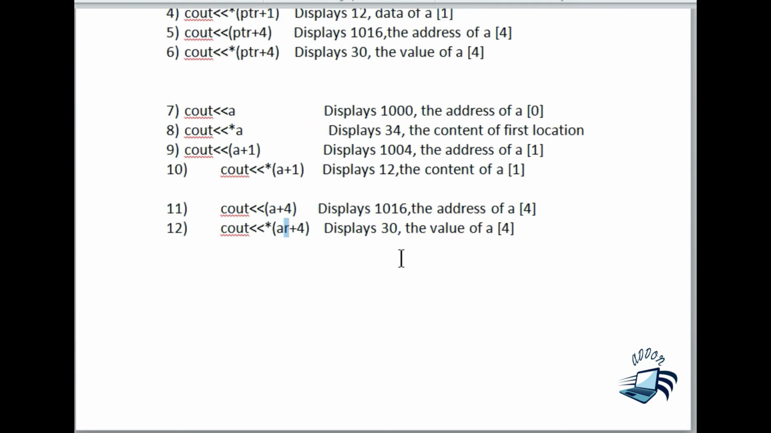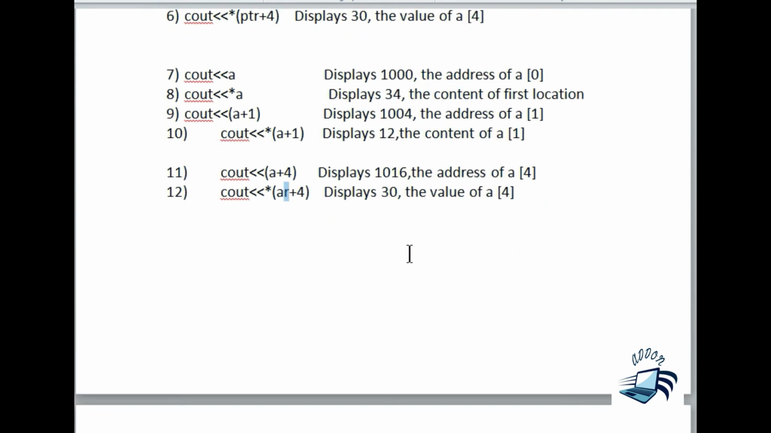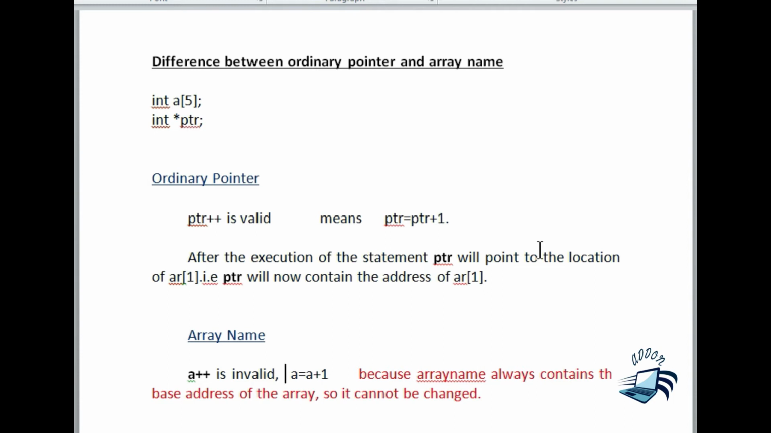So now you can clearly understand the relationship between array and pointers. The only point to be noted is that the array is a pointer by itself. Why are we saying it is a pointer by itself? Because it always points to the base address. Okay, next we are going to look at the difference between an ordinary pointer and the array name.